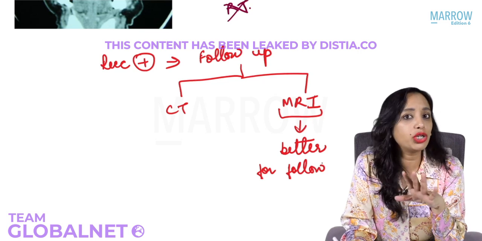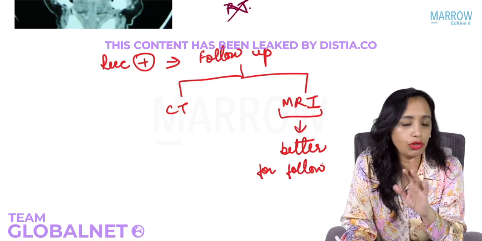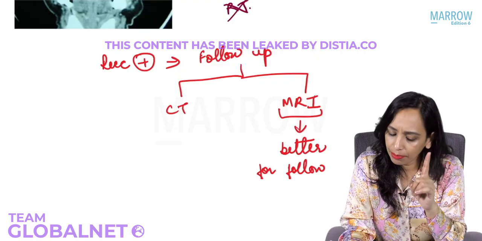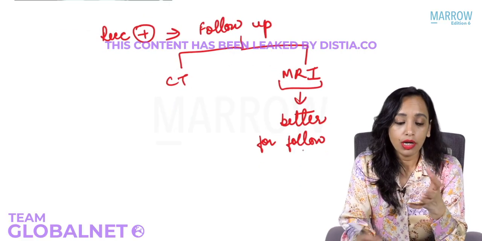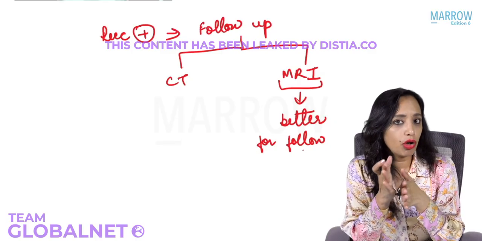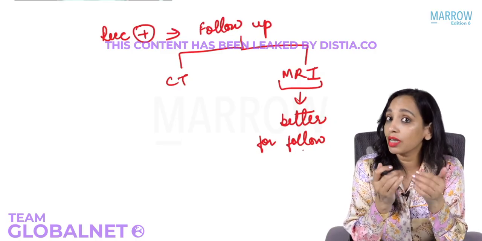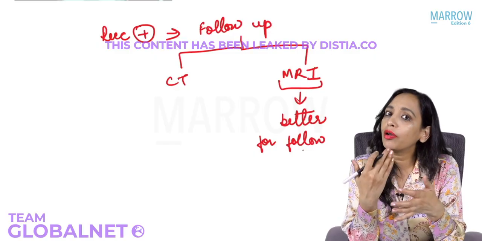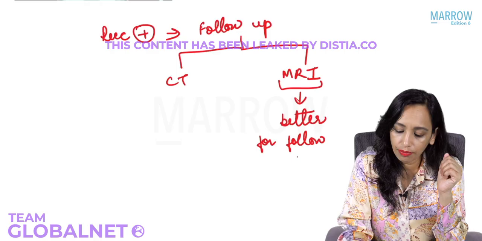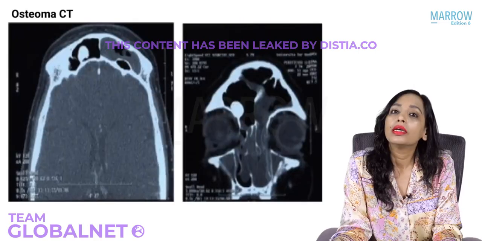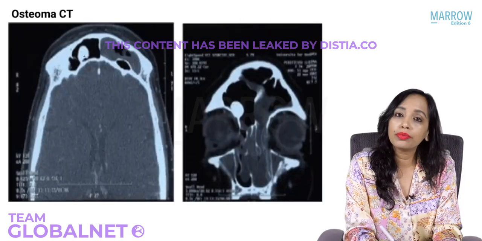But this does not mean that you will get only an MRI done. You will get both CT and MRI, but better is an MRI. You will look for the difference between the normal and the tumor tissue, or secretions and mass, in the MRI. Better for follow-up. This is a bony tumor.